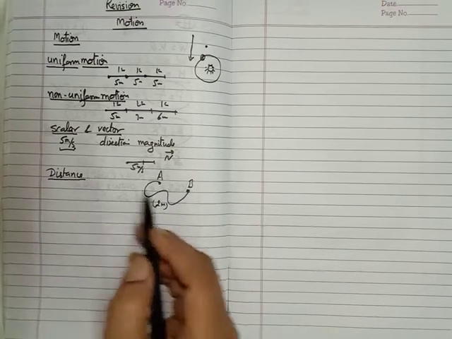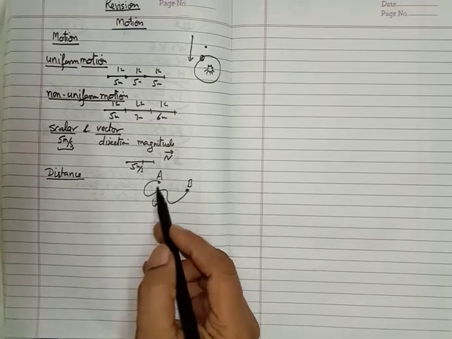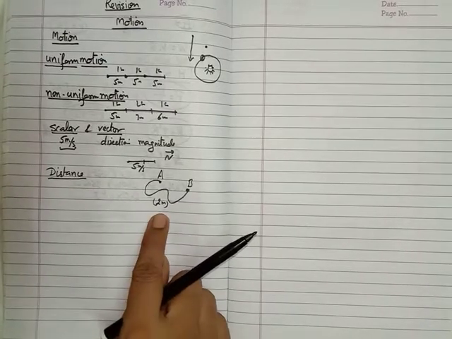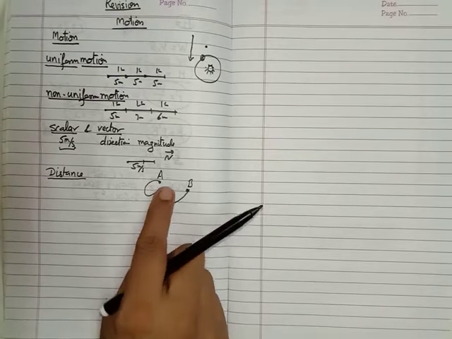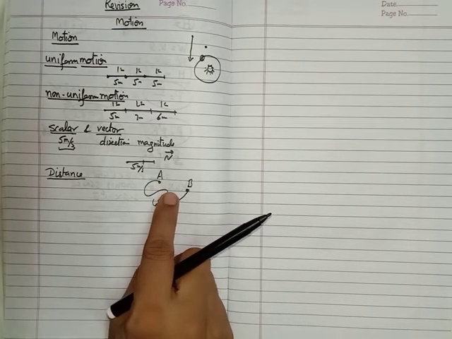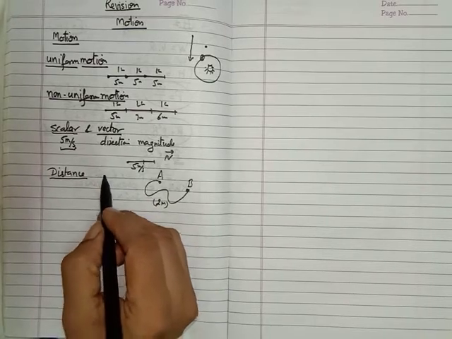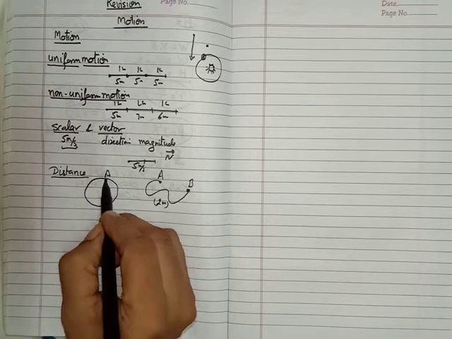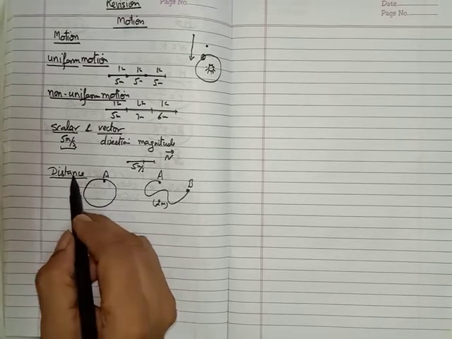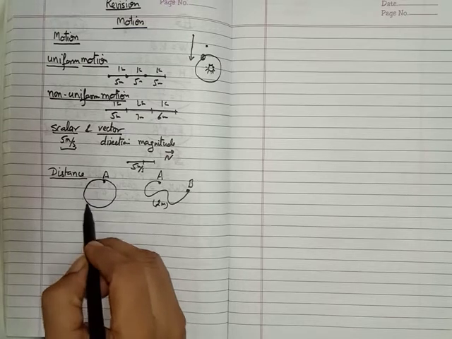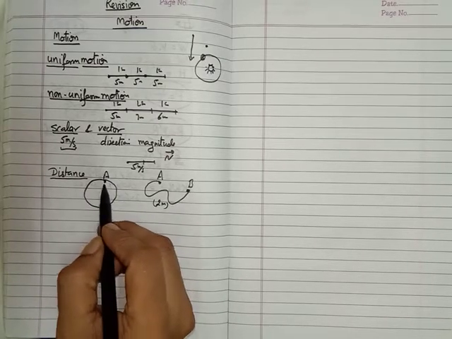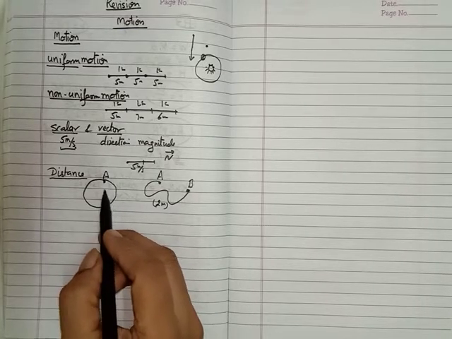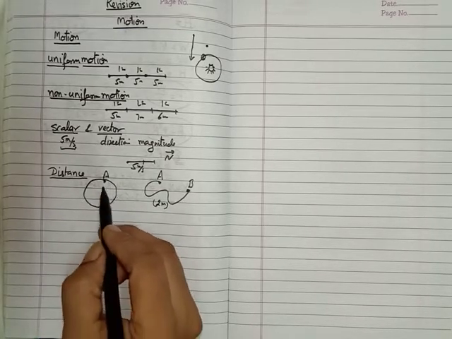It means distance is a scalar quantity and does not have any direction. The actual path covered by the body is called the distance. A moving body cannot have zero distance, because if a body is moving, it covers some distance. Even if we start from point A and, after moving along a circular path, come back to point A, the object covers a distance equal to the circumference of the circle.